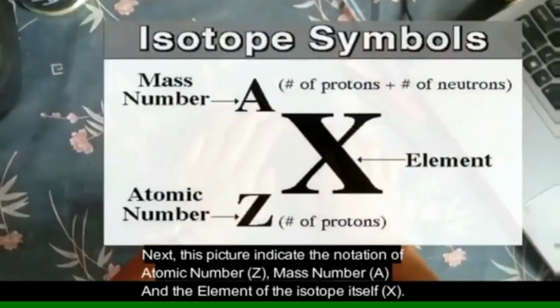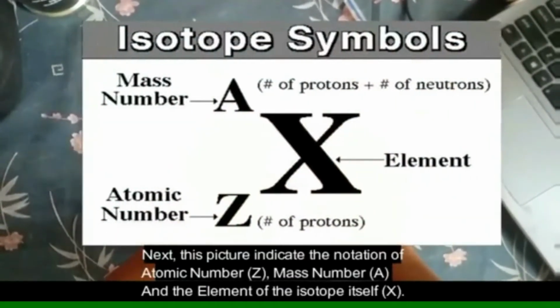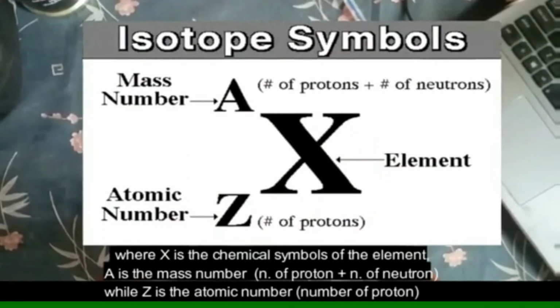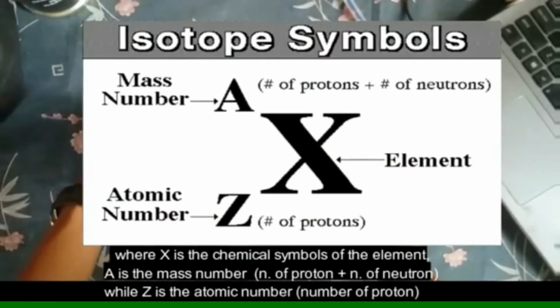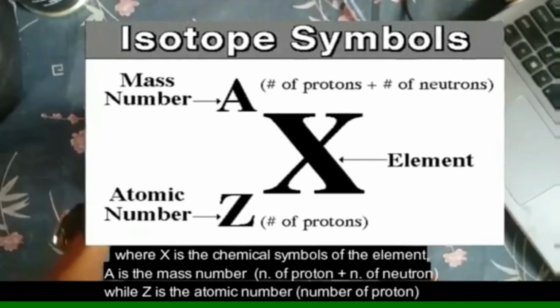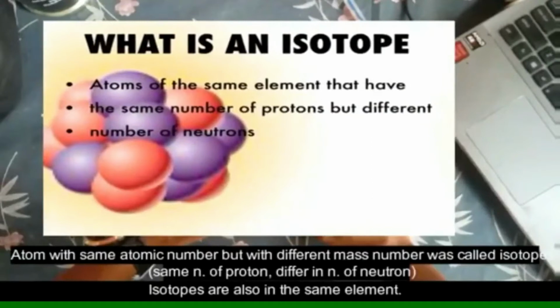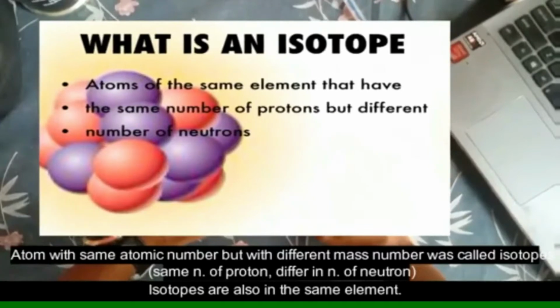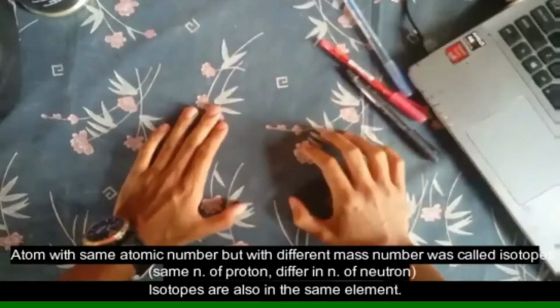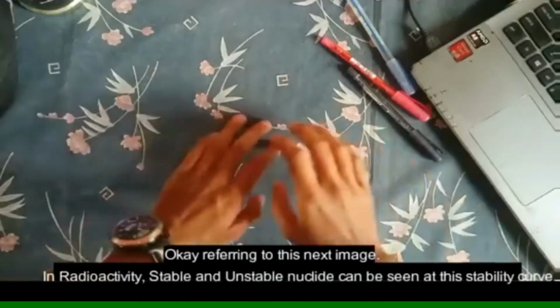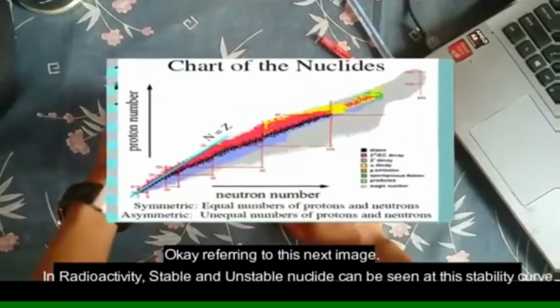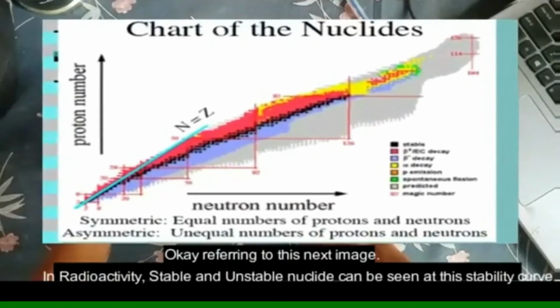Okay, next, this picture indicates the notation of atomic number Z, mass number A, and the element of the isotope itself, X, where X is the chemical symbol of the element. A is the mass number, which is the number of protons plus the number of neutrons, while Z is the atomic number, the number of protons. Atoms with the same atomic number but different mass numbers are called isotopes, since isotopes are also of the same element.